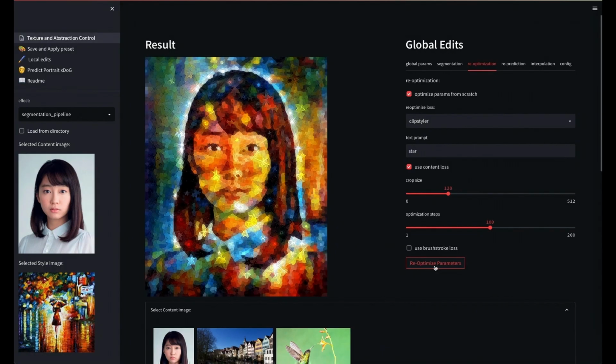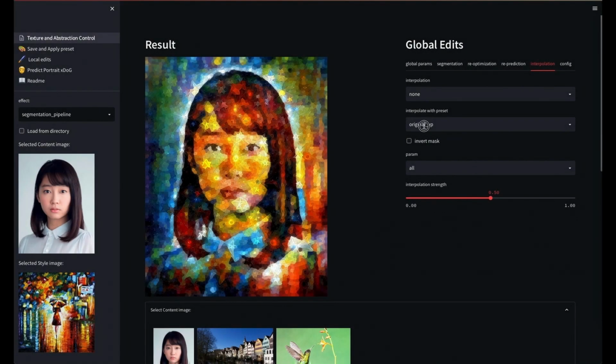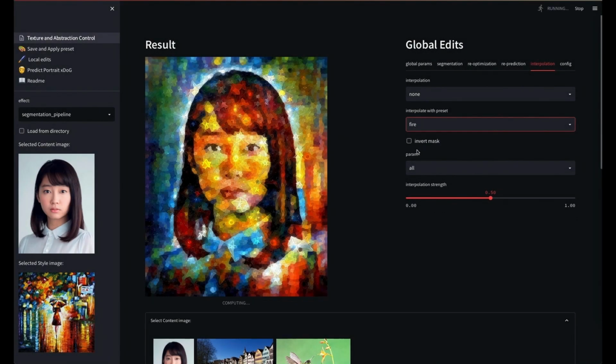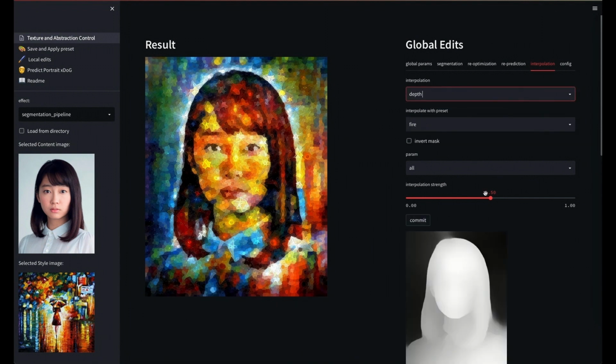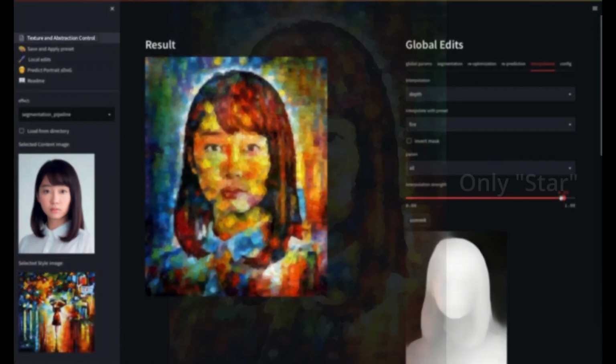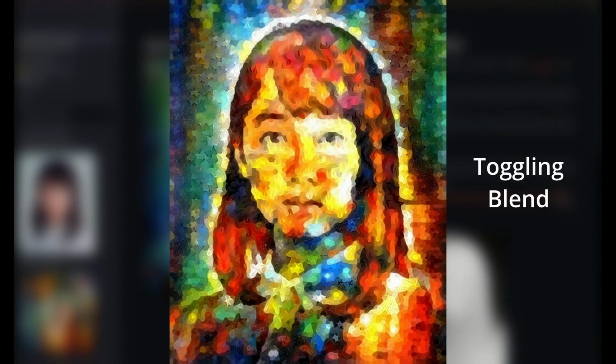We can now interpolate the parameter sets, for example based on the depth or saliency prediction. In this case, we choose depth and an interpolation factor. The fire style is now retained in the face, while regions which are predicted to be farther away are stylized in the star style. The blending between both regions is seamless as parameters are interpolated smoothly.